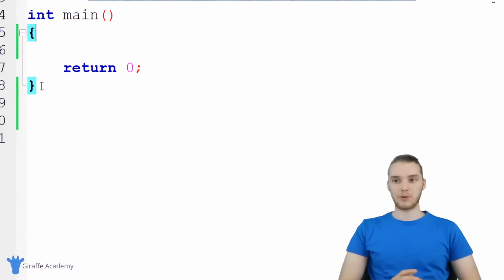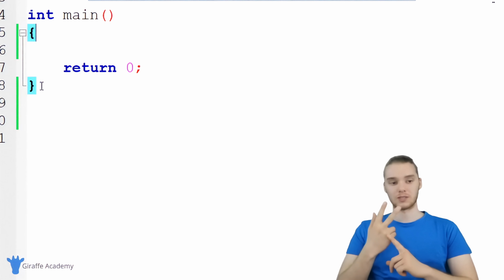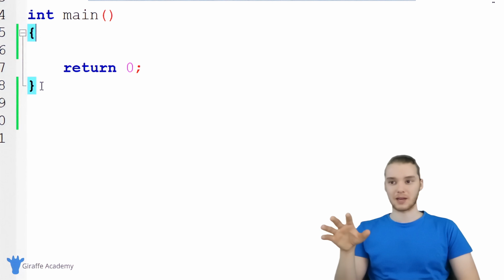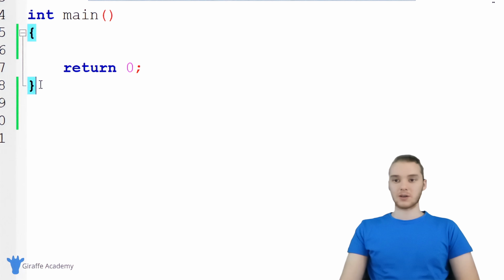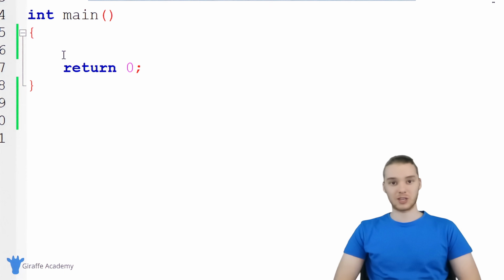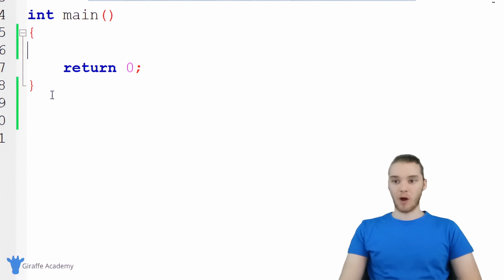And sometimes you'll hear people call this a method as well. So function and method are two words that essentially mean the same thing. But generally in C, we're going to refer to these as functions. But this is called the main function. And the main function is basically a function that's going to get executed when we start running our program. And so we've already been using a function, this main function, but if you want, we could actually create other functions in our program. So I'm going to show you guys how to do that. So let's go down, and we're going to go here outside of this function.